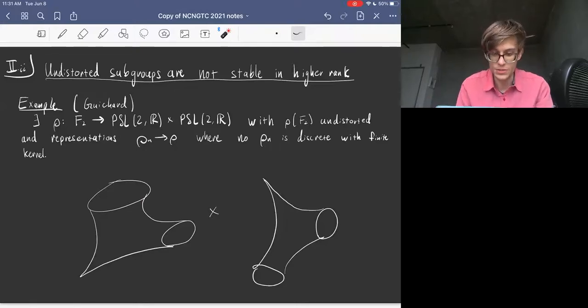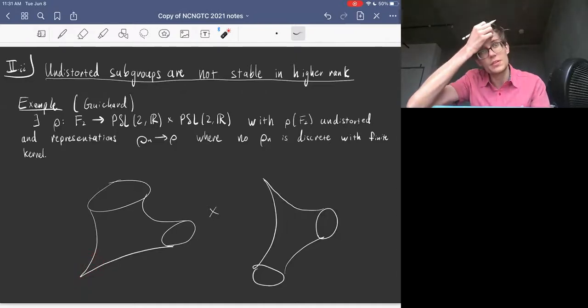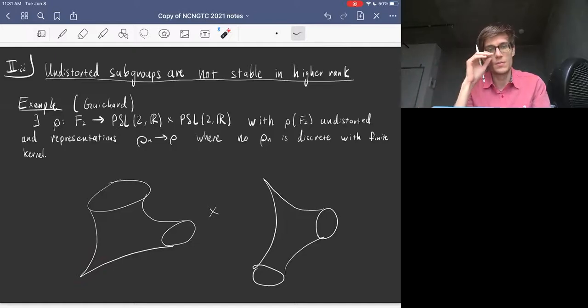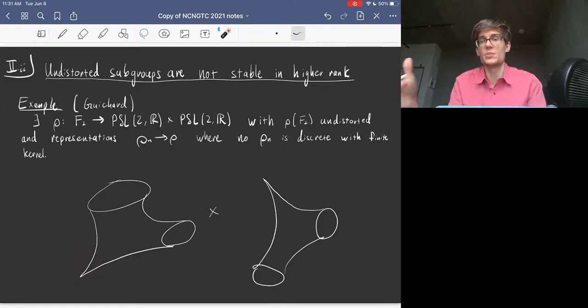On the other hand, you can deform this representation by finding representations nearby where you replace this parabolic with an elliptic element, with a sequence of elliptic elements converging to the parabolic element you had. And then you can see that each such representation either fails to be discrete or fails to have finite kernel.